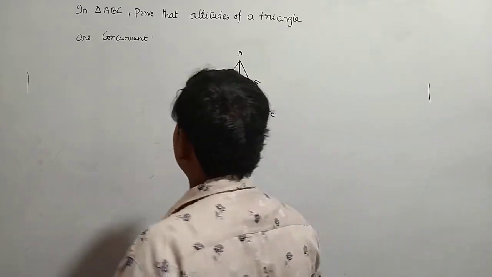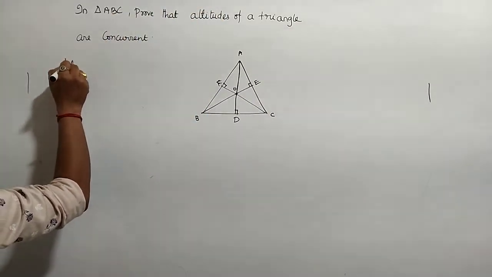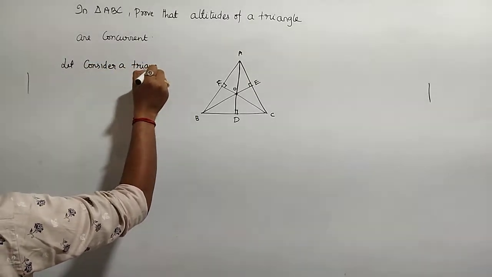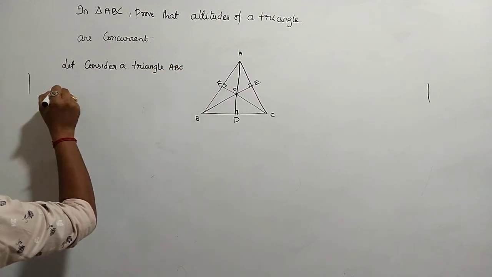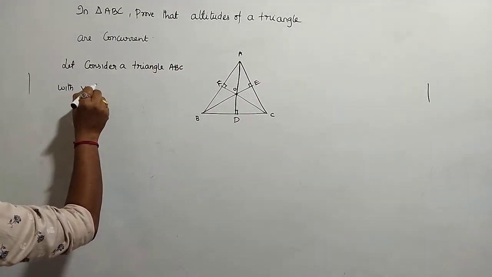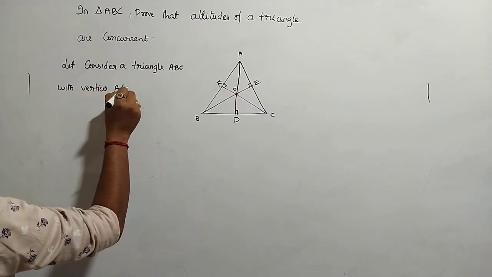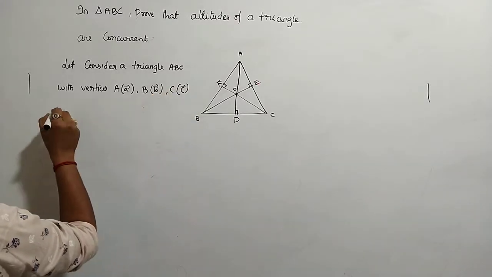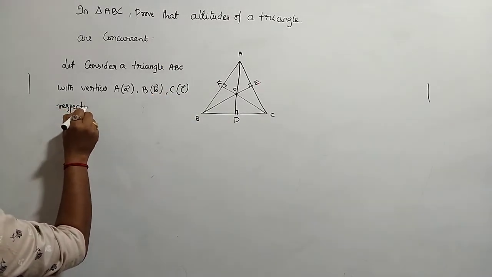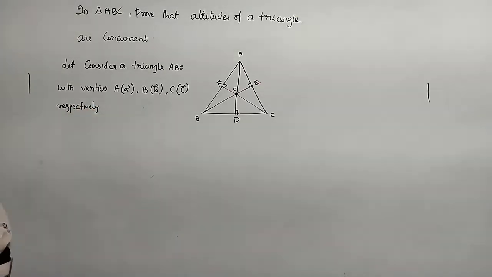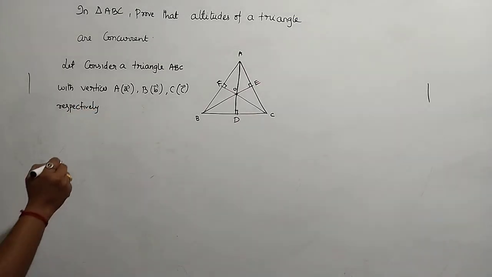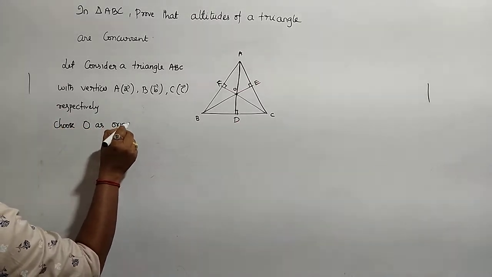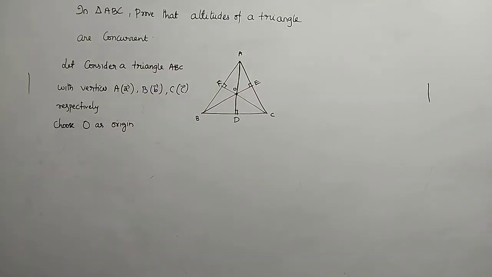For that purpose, let us consider a triangle ABC with vertices A of A bar, B of B bar, C of C bar respectively, and choose O as origin.